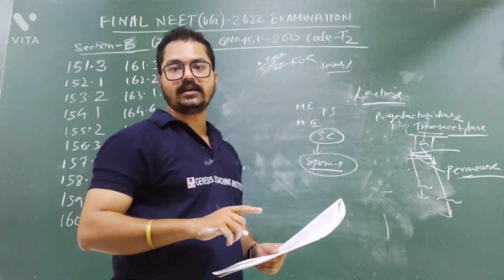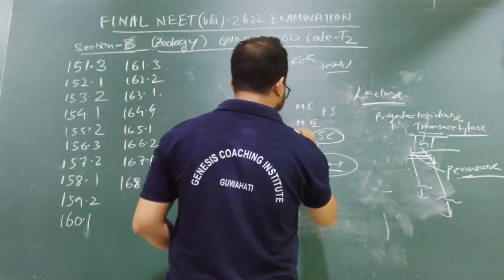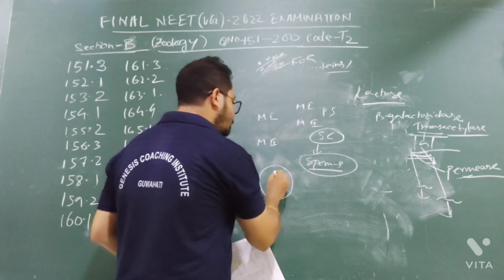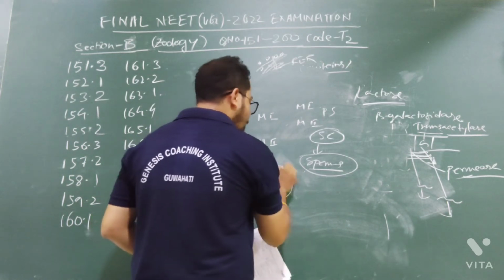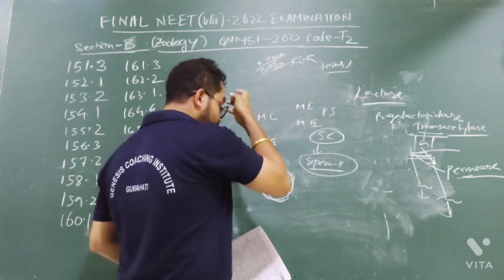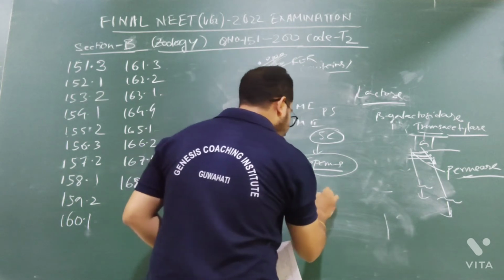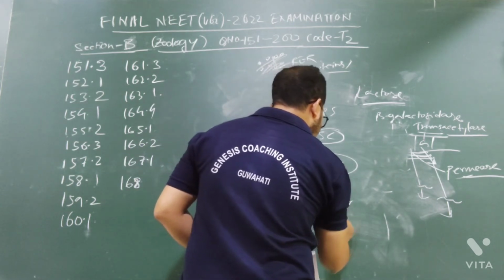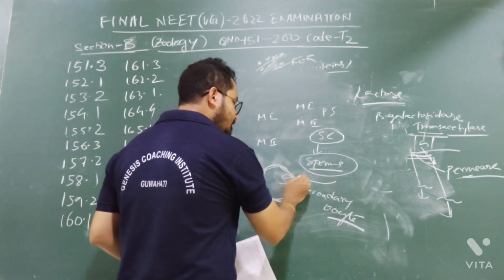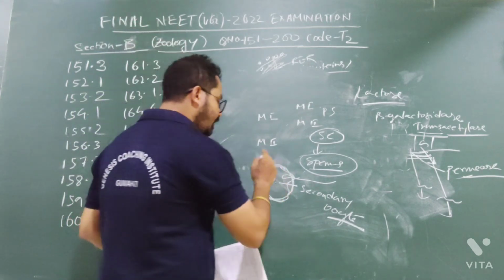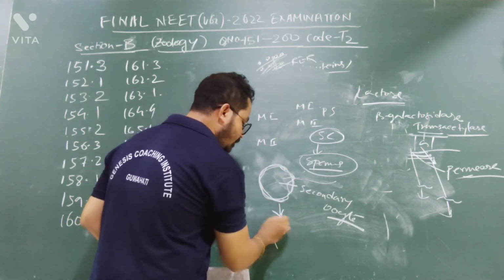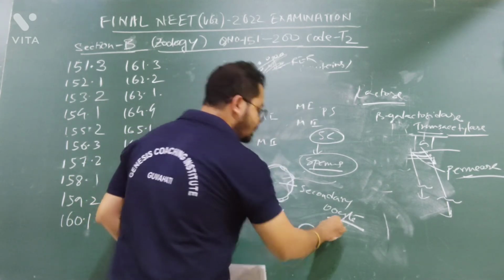But in oogenesis, it's not like that. In oogenesis, after meiosis 1, then meiosis 2, this is the ovum. This is the Graafian follicle. Inside the Graafian follicle, there is the secondary oocyte. Suppose the Graafian follicle has broken down in ovulation. Now this is the broken part, this is the ovum. In the ovum, there is the secondary oocyte.